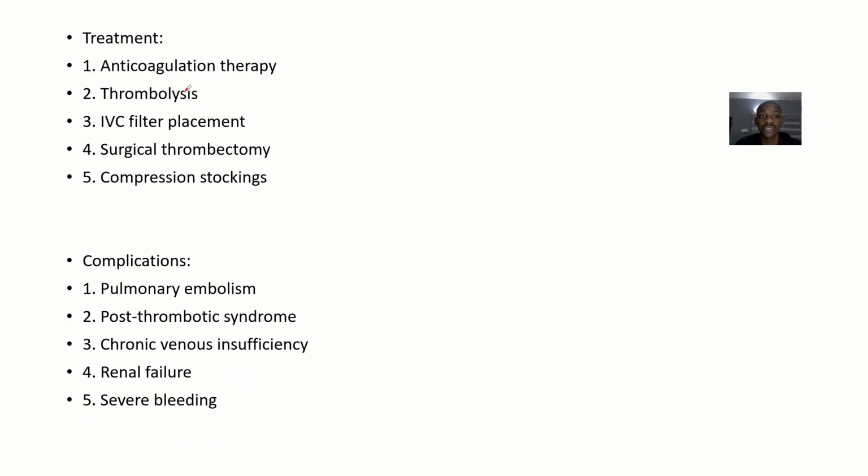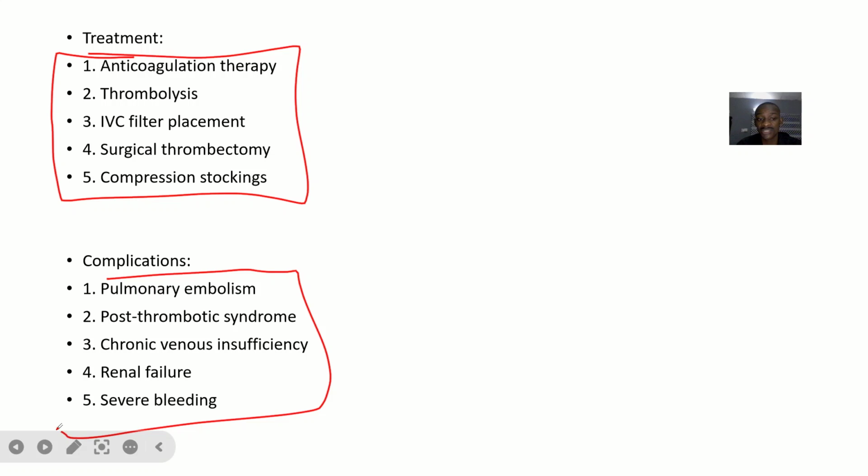Treatment, you give anticoagulation therapy. Okay, anticoagulation drugs, these are drugs that are against coagulation, right? You give drugs that will basically break down the thrombus, that's thrombolysis. Then inferior vena cava filter placement. Surgical thrombectomy, where you are surgically trying to break down the clot, right? Compression stockings too can also help.